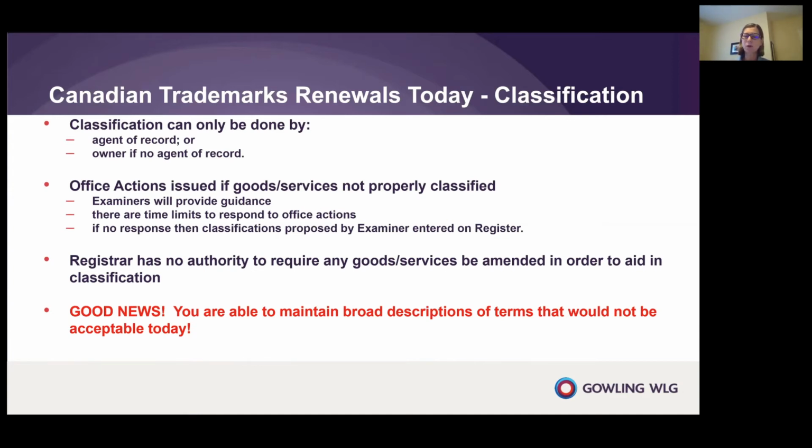If the office doesn't agree with your classification request, the examiner will issue an office action providing you with suggestions and guidance on how to properly classify your mark. There are deadlines associated with these office actions, and if these deadlines are not met, the office may enter on the register the classification suggested in the office action. There's no requirement to amend your goods and services, which means that you're able to maintain broad descriptions of terms in your registrations that normally would not be acceptable today.